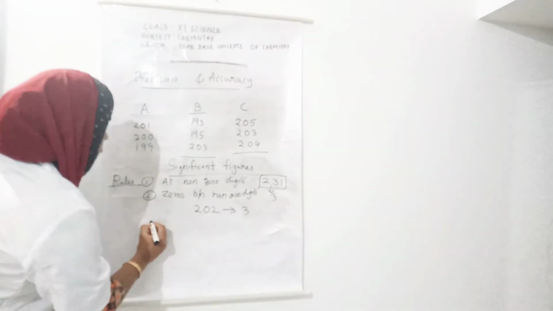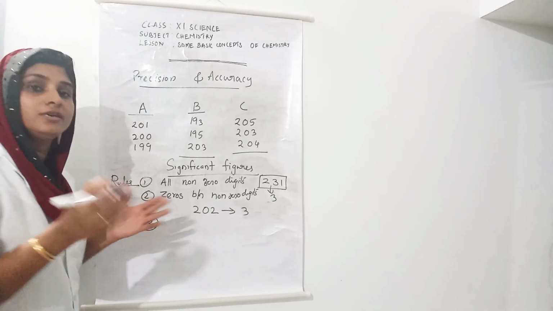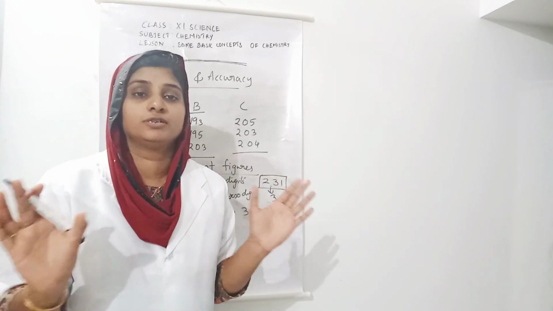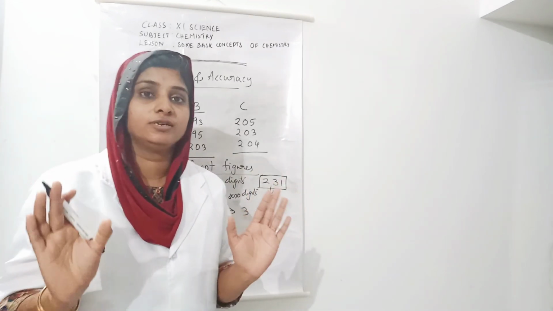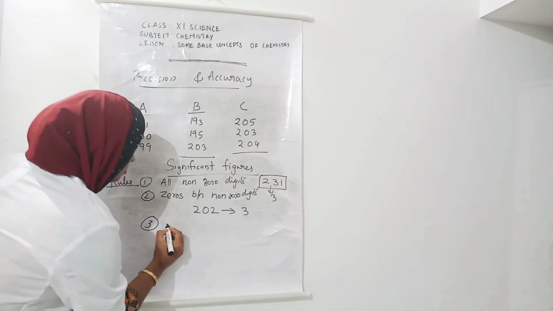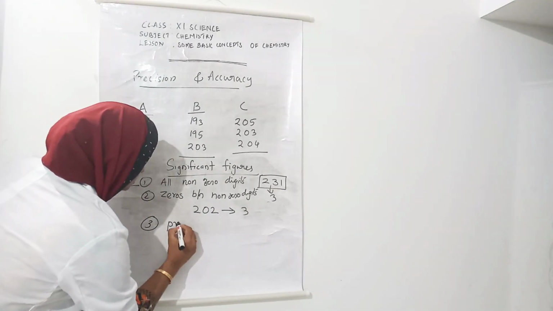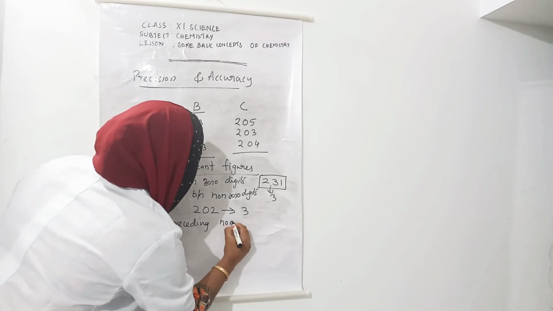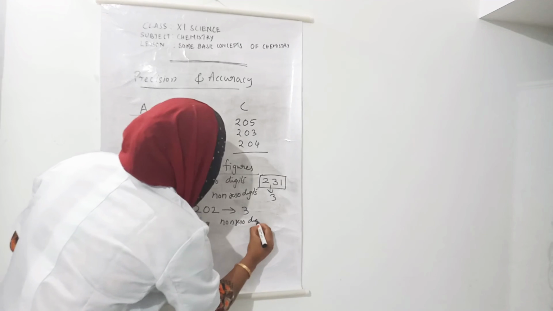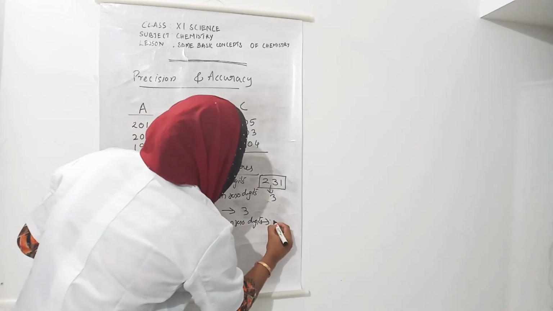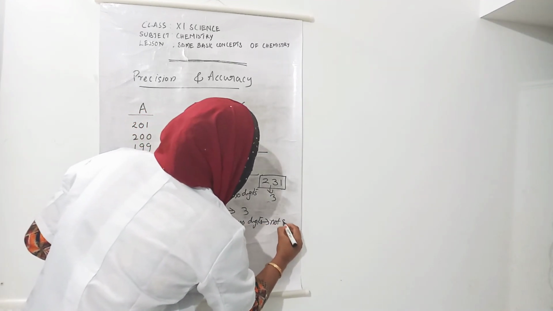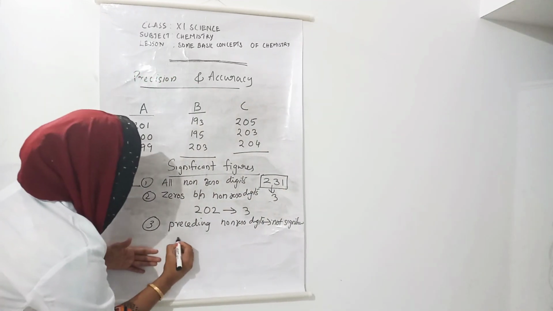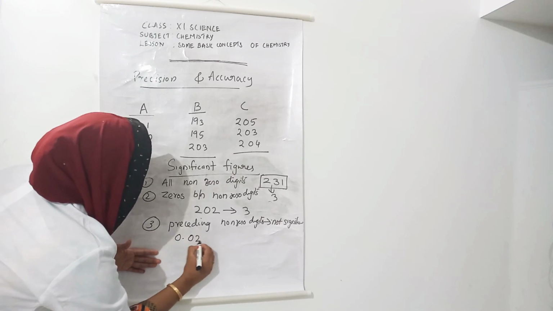Next, third rule, zeros preceding a non-zero digit are not significant. Okay, means 0.023.